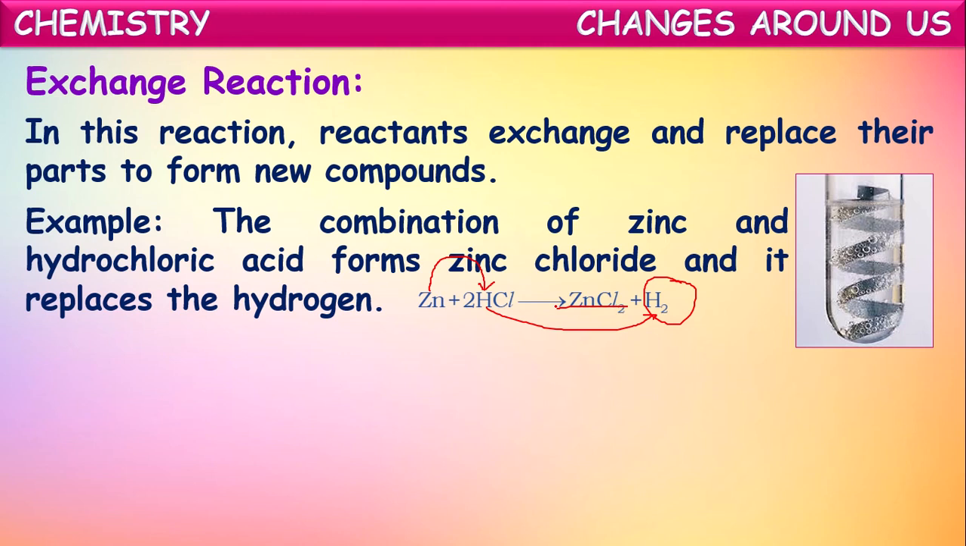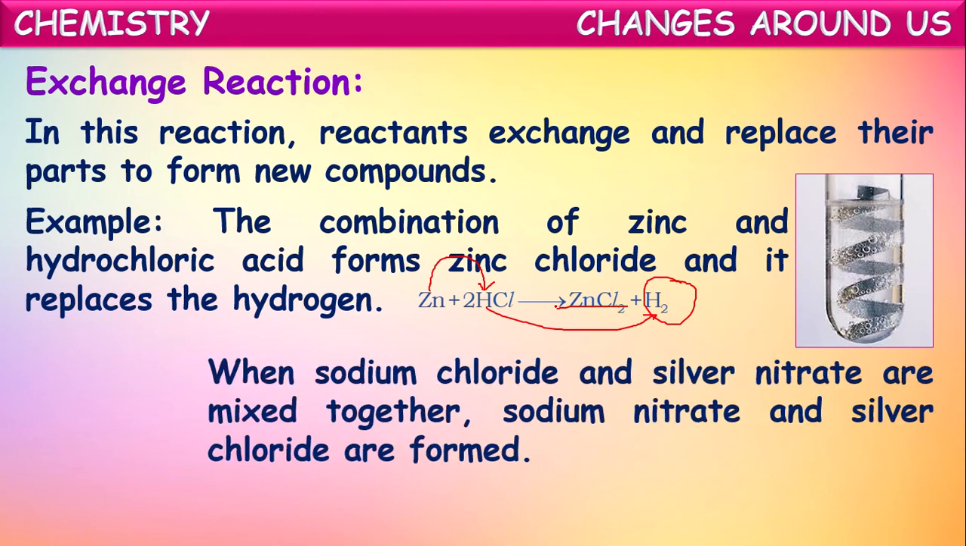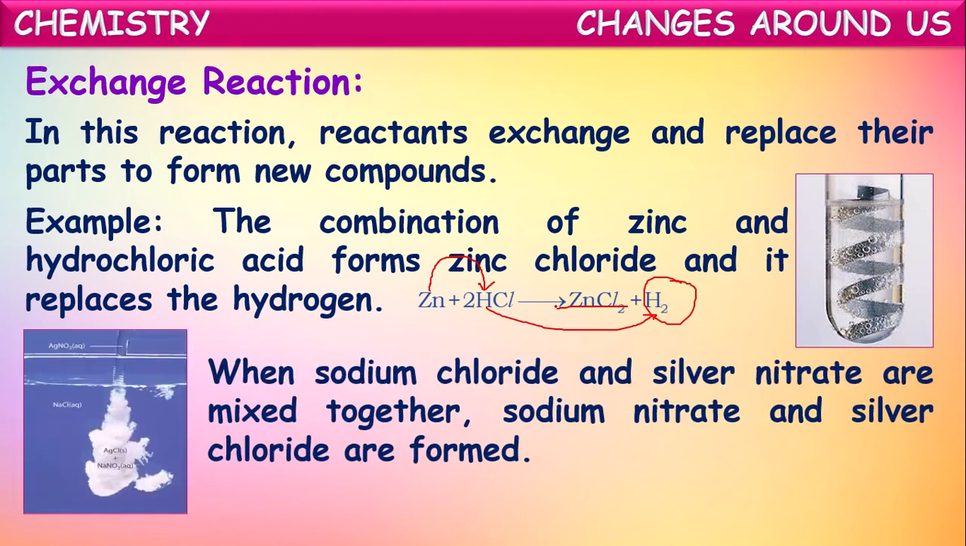Okay, let us see one more reaction. Sodium chloride and silver nitrate are mixed together to form sodium nitrate and silver chloride. So this reaction is also called as exchange reaction. In this also, the reactants sodium chloride and silver nitrate exchange their parts and they form new substances. That is why this reaction also we call as exchange reaction.